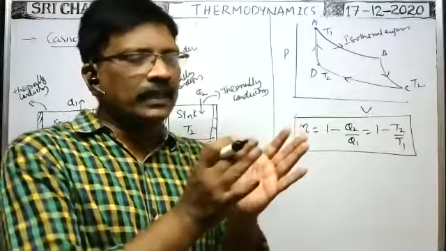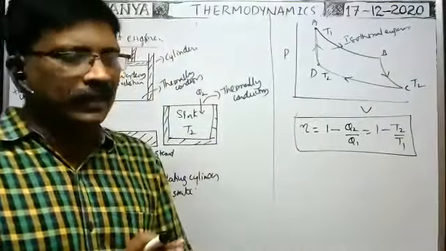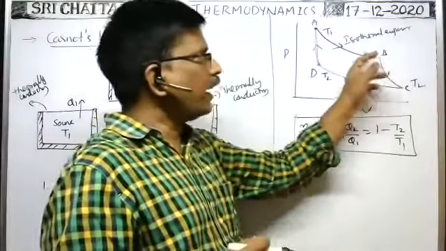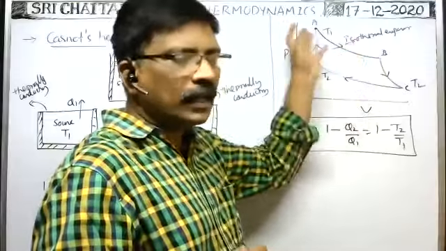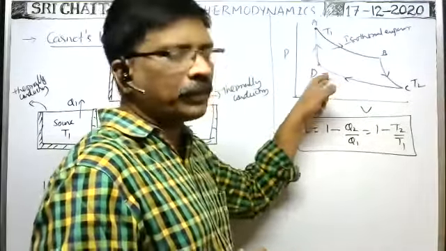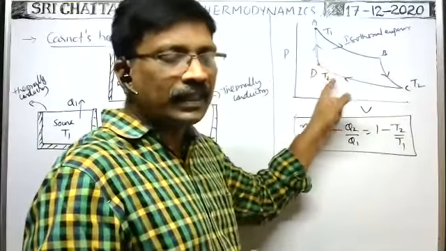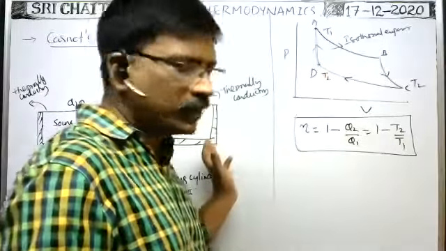In isothermal expansion, the work done is positive, which is equal to the heat energy absorbed from the source. In isothermal compression, the work done is negative as the gas is compressed, which is equal to the heat energy rejected to the sink.